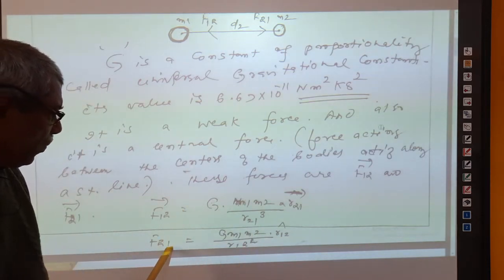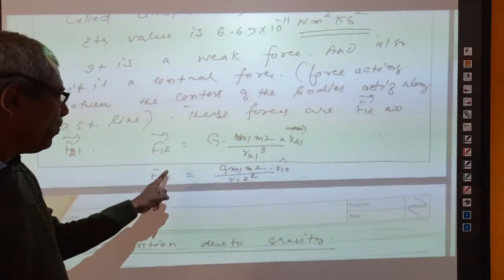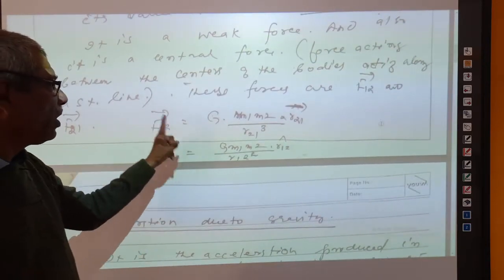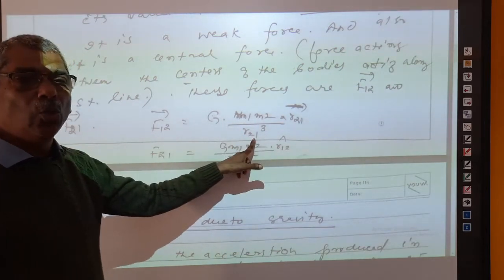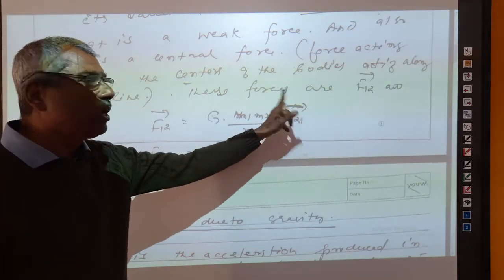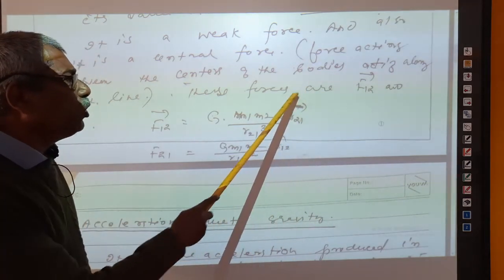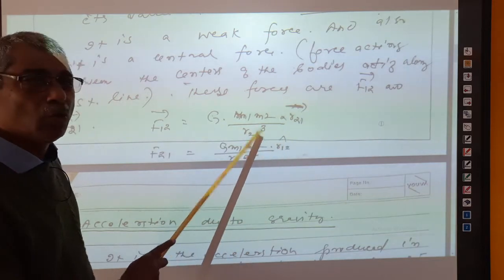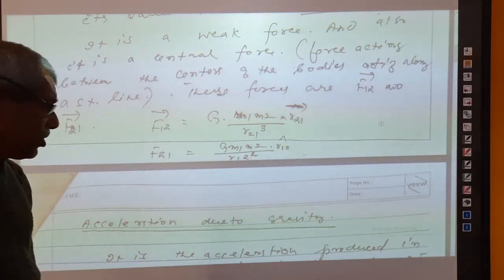So this is the way we write Coulomb's inverse square law in the vector form. When you are asked to write Coulomb's inverse square law in the vector form, you will write like this: vector F12 is equal to G M1 M2 divided by R21 square into the unit vector R21. That is why the unit vector is also marked there. When it is a unit vector, this will be R21 square. If it is the whole vector, this will be cube. That's the only difference, right.